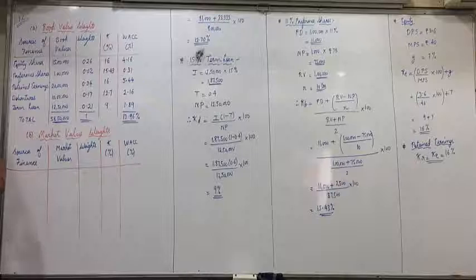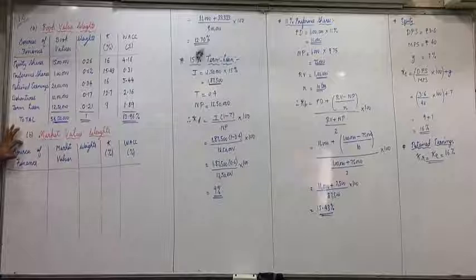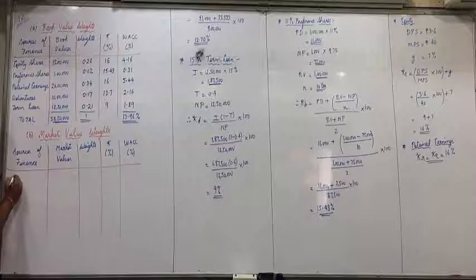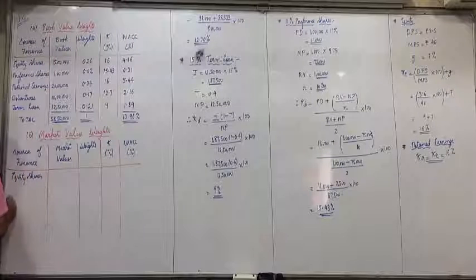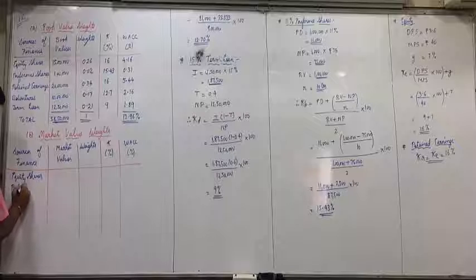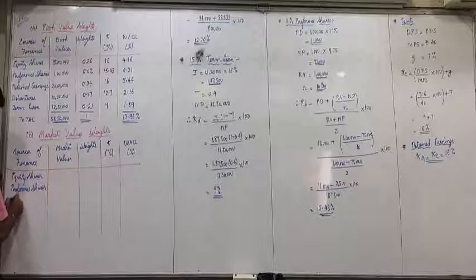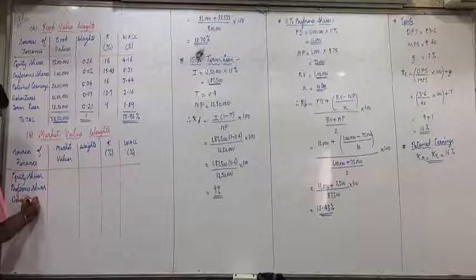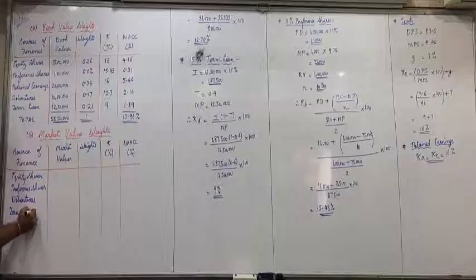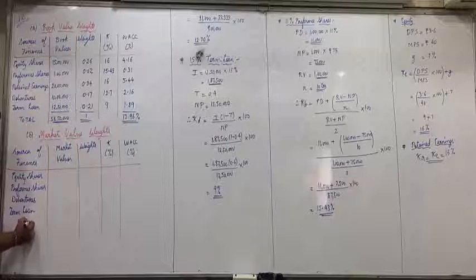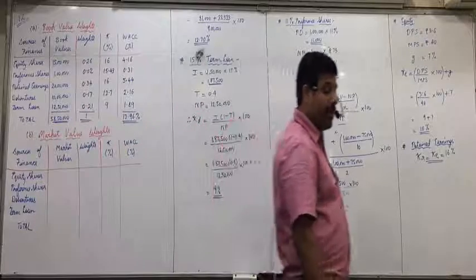Same sources of finance. Which one they will not include? Retained earnings. Immediately write as a note: when you find using market value weights, don't include retained earnings. Rest all will write. Equity shares, preference shares, debentures, term loan, and total. Now, did everyone write up till here?